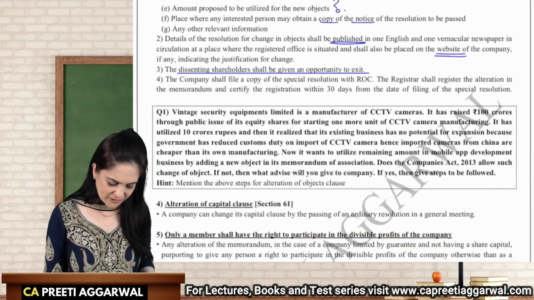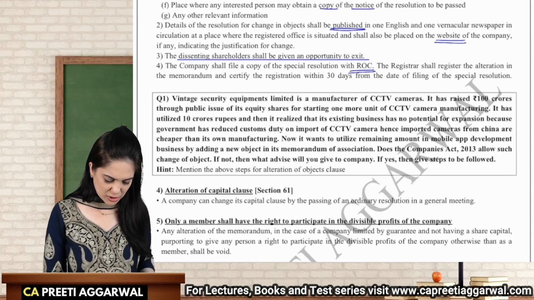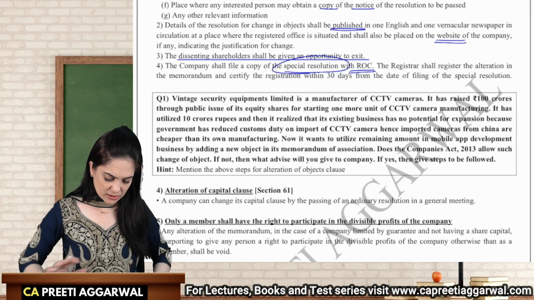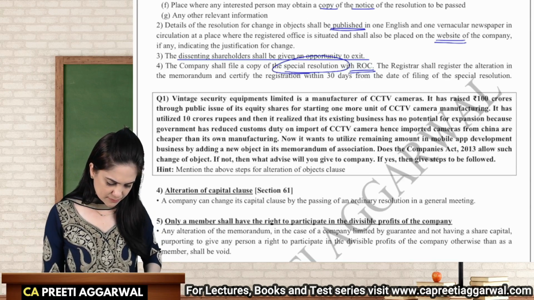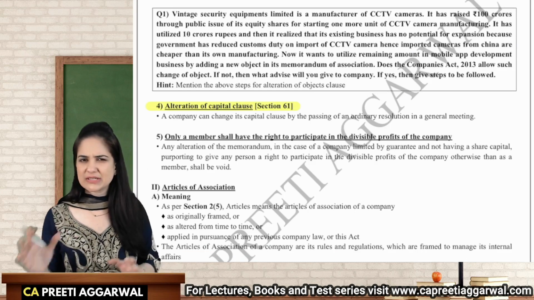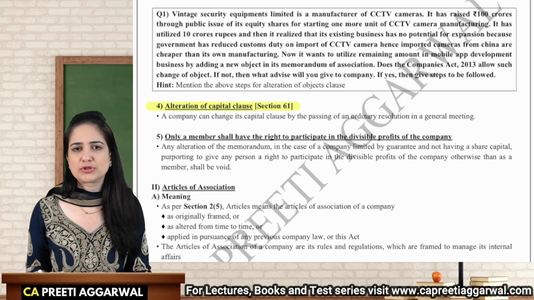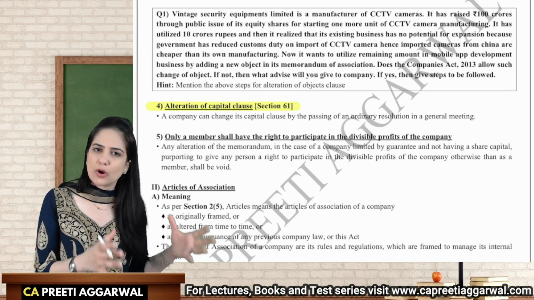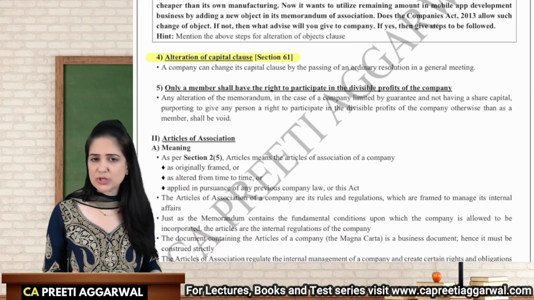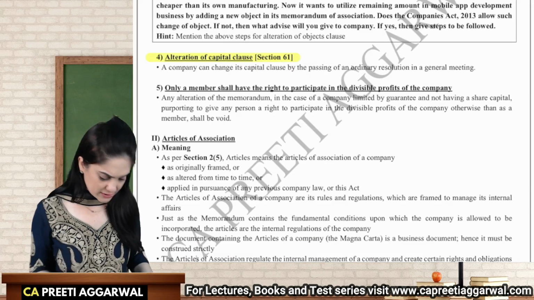All right, we will also file a copy with ROC. Special resolution hai, that is why we have to file it with ROC, and he will certify within 30 days of resolution. Alteration of capital clause, section 61, we will discuss that later. Here they are talking about alteration of the authorized capital, because that is the capital which the clause discusses. It is possible when I want to issue more shares.